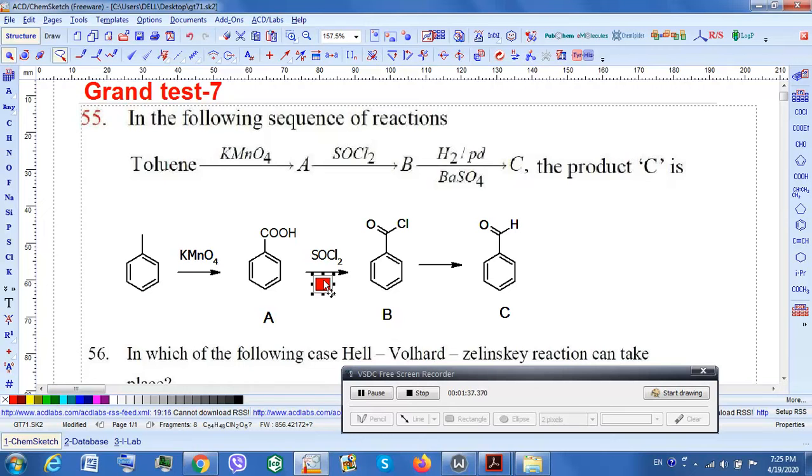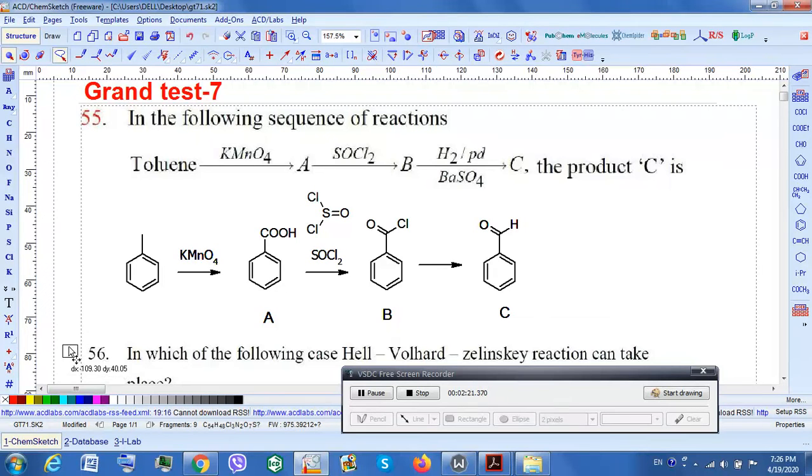Now the SOCl2 structure would be something like this: sulfur, and then you have two chlorines here. Basically the OH group is replaced by Cl, and then what you get is benzoyl chloride, B. Now benzoyl chloride is undergoing a selective reduction. I would say reduction stops at the aldehyde stage, and your answer for this should be C.